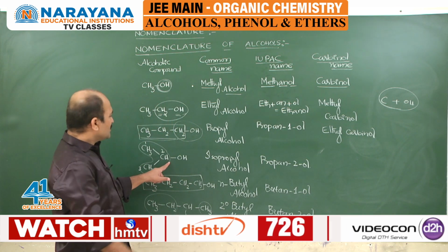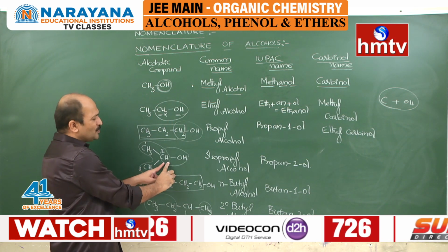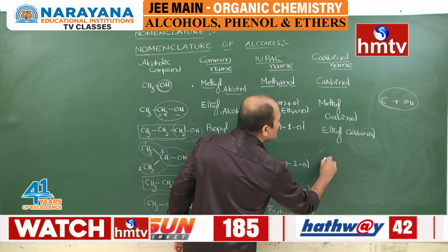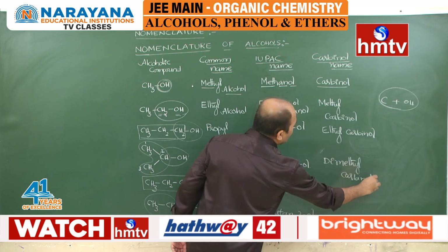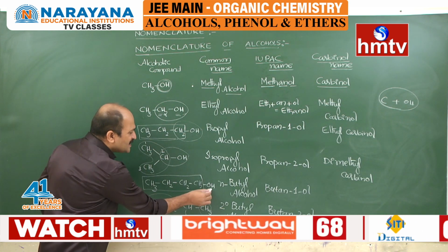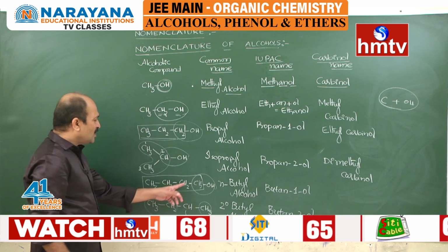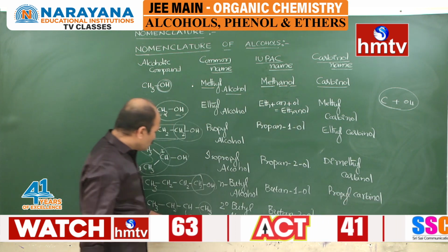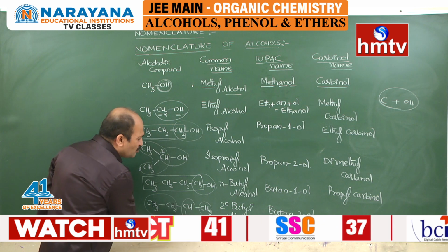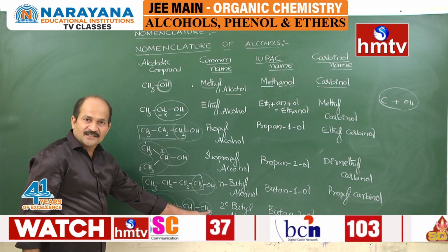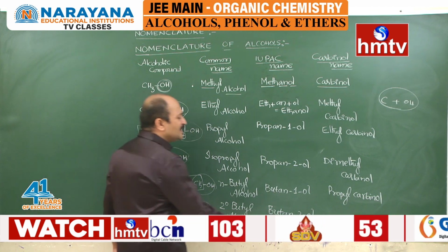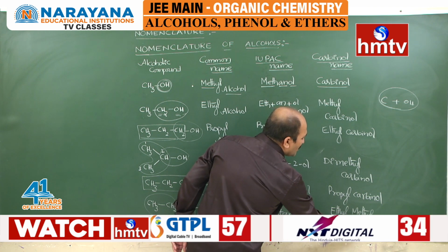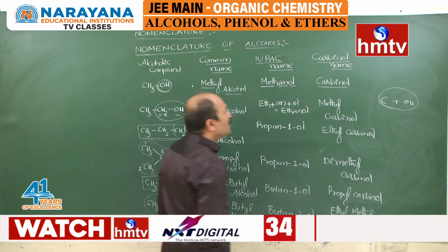And then here, this is the carbon having the OH group, this is called carbinol. There are two methyl groups, so it is called dimethyl carbinol. Then come forward to the next molecule. This carbon and OH, called carbinol, has the propyl group, so propyl carbinol. And then the last molecule, here this carbon and OH is called carbinol, with the CH3 and the C2H5, so it is called ethyl methyl carbinol. This is the nomenclature of different simple alcohols.